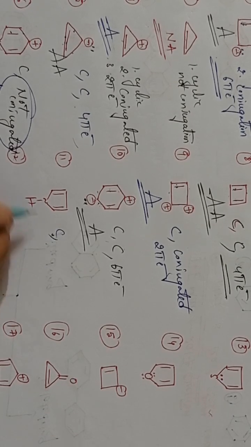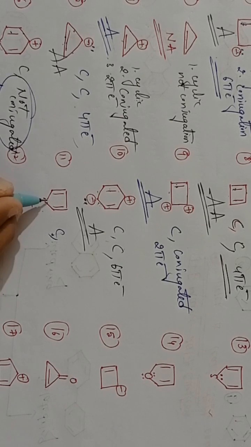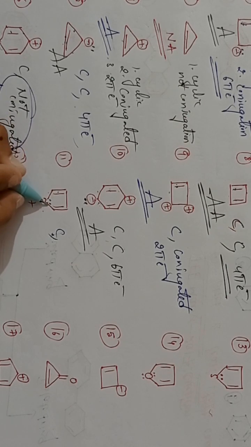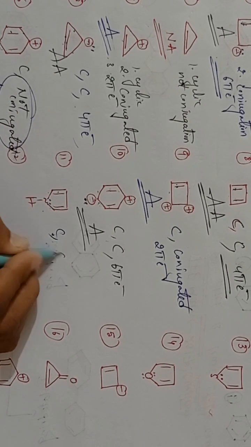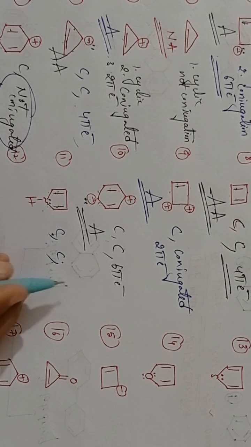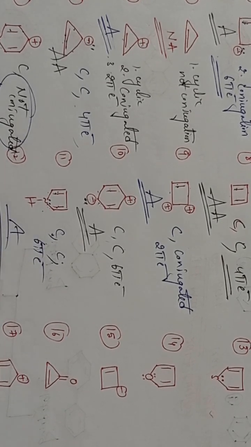It is cyclic, and it is in the conjugation, students. See here, one lone pair will be there. Nitrogen has 5 valence electrons, so here one lone pair. Pi bond, sigma, lone pair, sigma. It is in the conjugation. How many pi electrons? Here pi bond, this is pi bond, lone pair. Total 2 plus 2, 4; 4 plus 2, 6 pi electrons. So the given compound is aromatic. Clear? Next structure, you see.